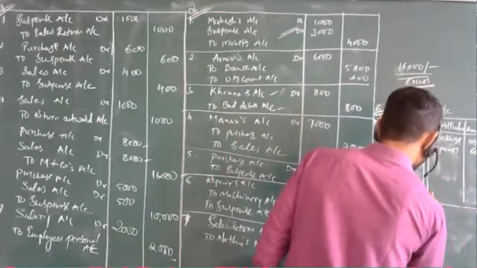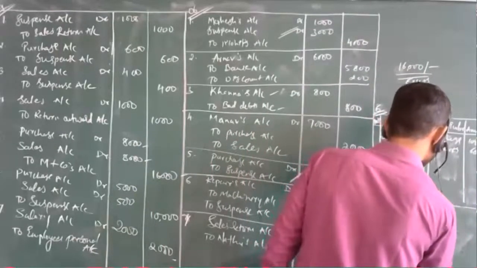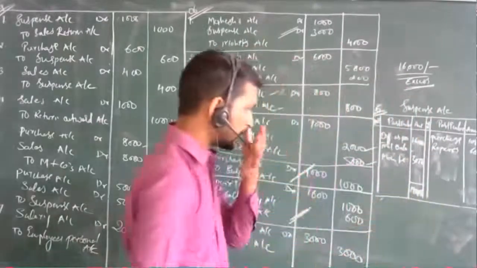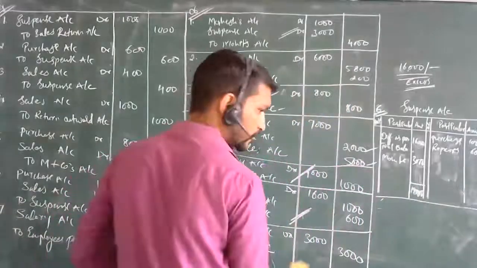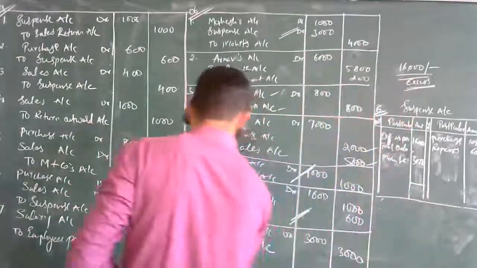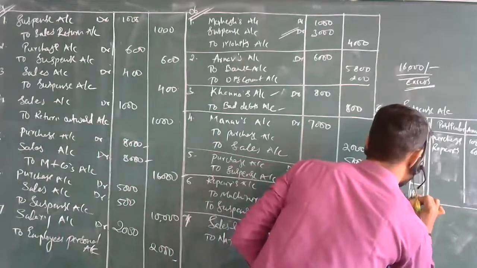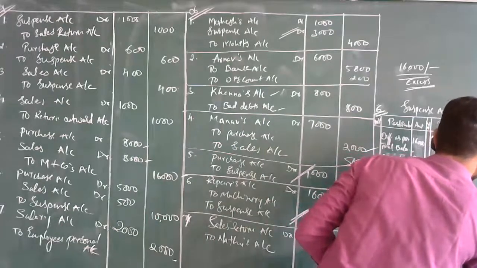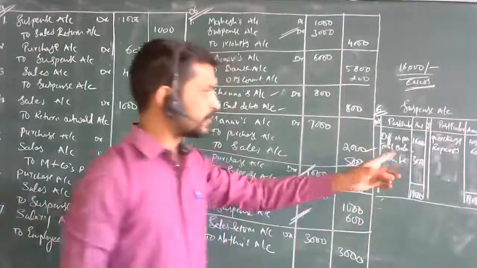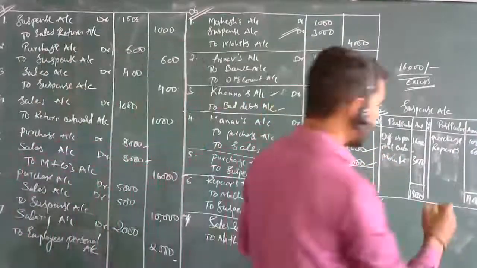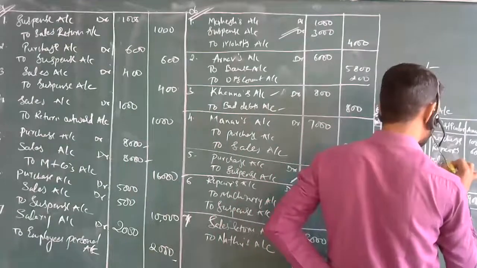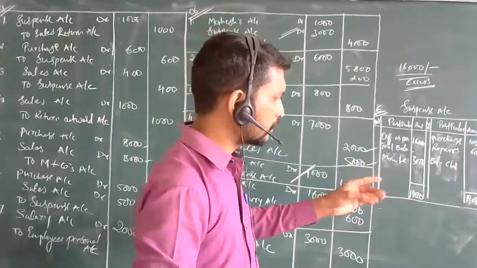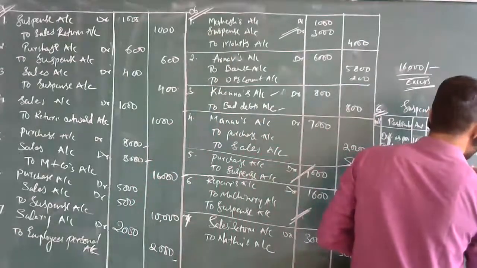The total becomes 19,000. 19,000 is the total now here. Then make it correctly. 19,000 difference. Then on the other side, make the 19,000. What is the difference amount now here? Balance carried down it will be. What will be the difference? 17,400. Yes, 17,400 will be the difference amount.